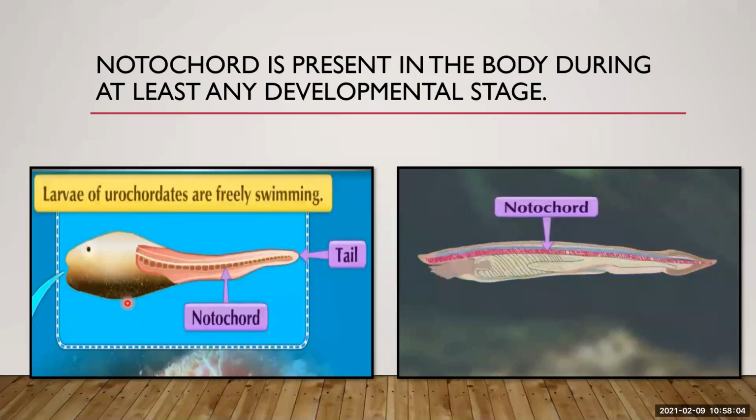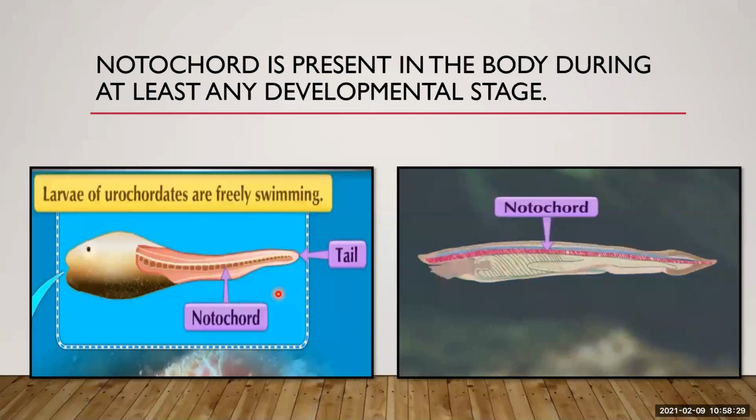It is an immature form of an organism, as opposed to a mature form. So whether it is present in the larval stage or might be present in the adult stage, notochord is present in the body during at least any developmental stage. Got it? This is a characteristic of chordates.